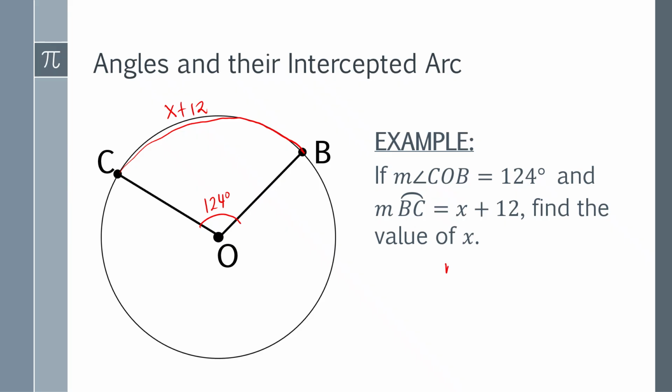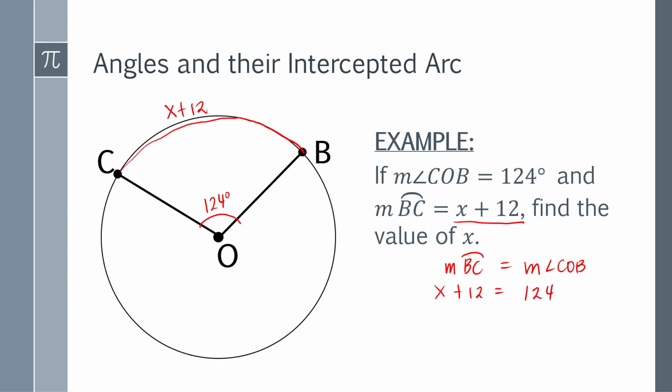The measure of arc BC is actually equal to the measure of the angle COB. Now, what is the measure of BC? The measure of BC is x plus 12. So you have to replace this by x plus 12, and it equals the measure of COB, which is 124.